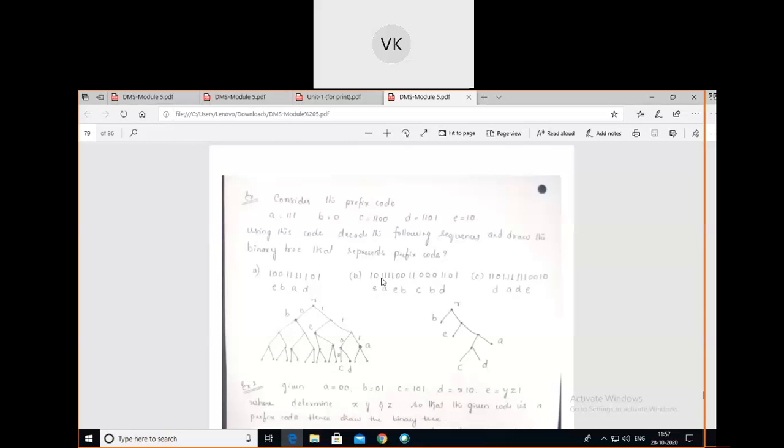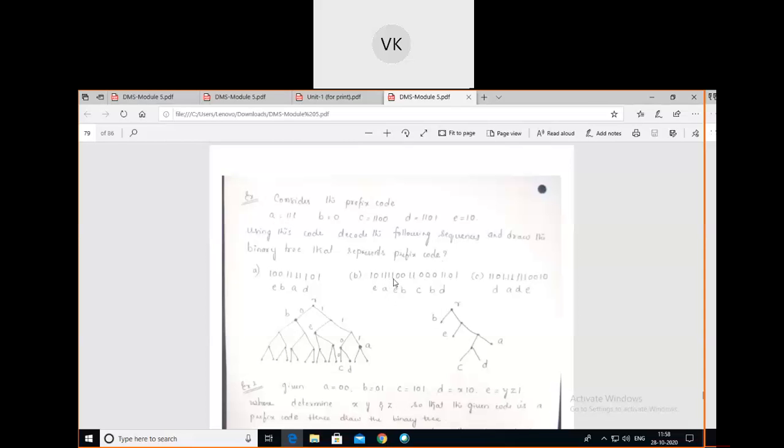Next, again 1 is there. 1 is not held by any symbol, so leave it. Then you add one more 1 to that: double ones. No symbol has double ones, leave it. And triple ones: yes, these triple ones are held by the symbol A, so I have written A here. These 5 elements are over.